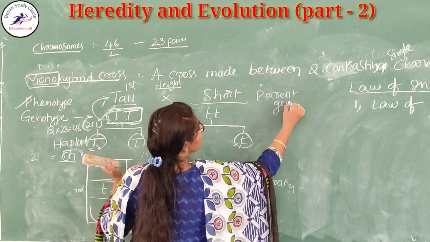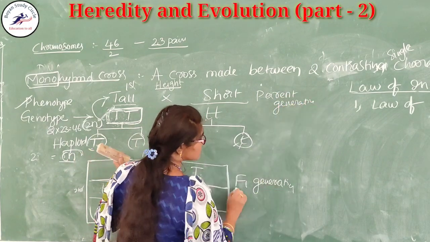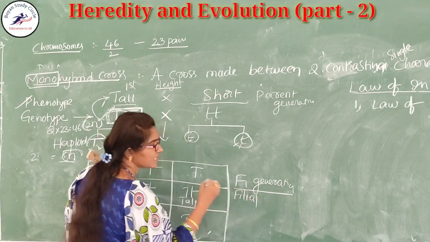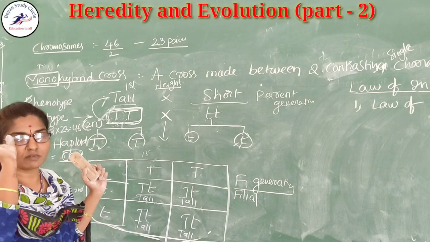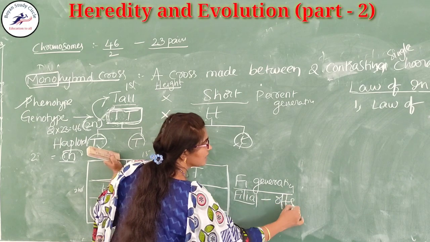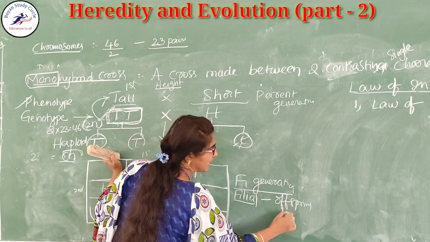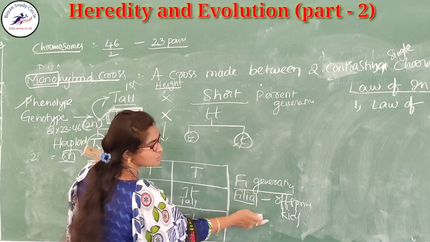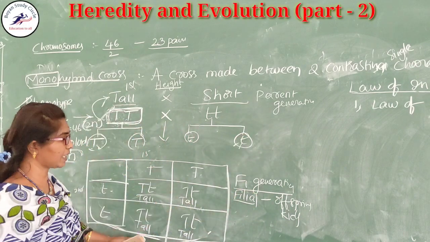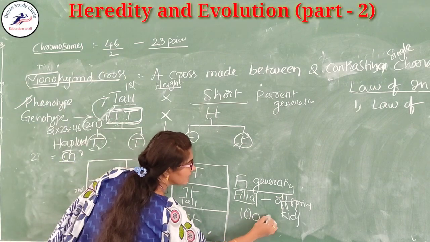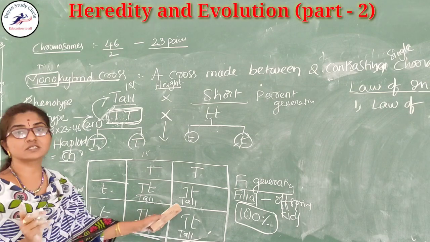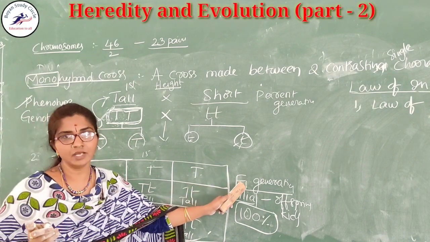This is called the parent generation, and this is called the F1. What is the meaning of F1 here, children? That is the filial generation. Filial generation means offspring or kids, parents to kids. First generation kids are all tall plants. All means, in percentage, we have to write 100%. 100% all tall in the F1 generation.